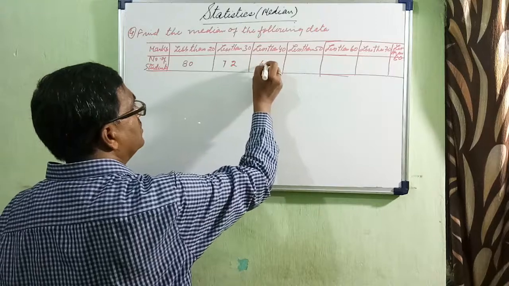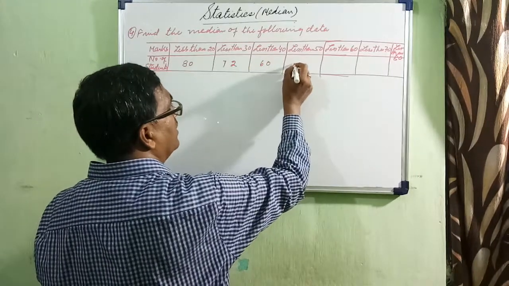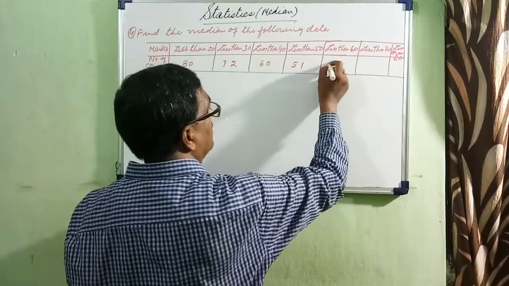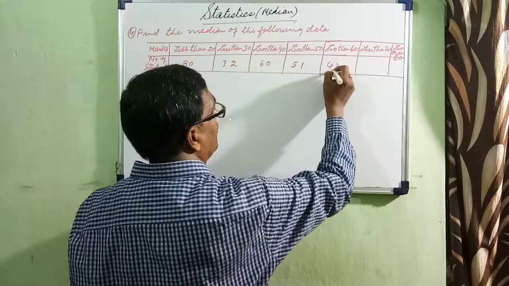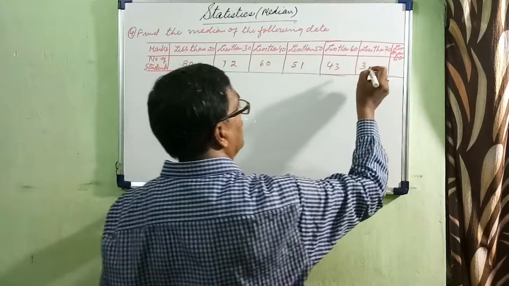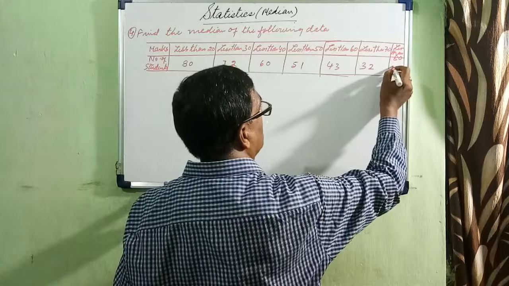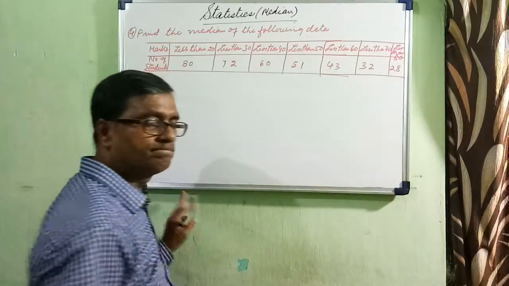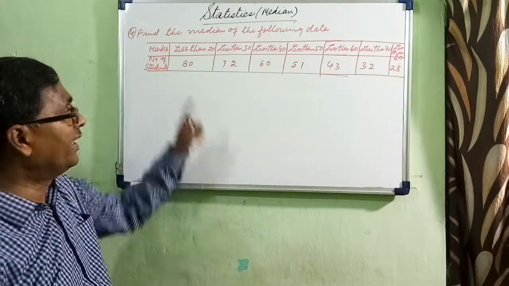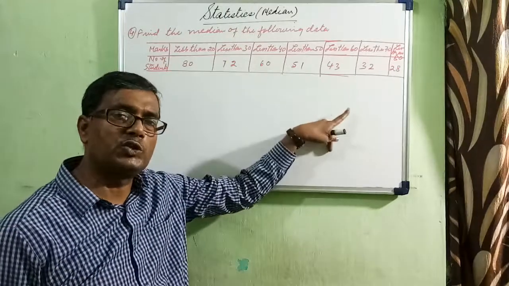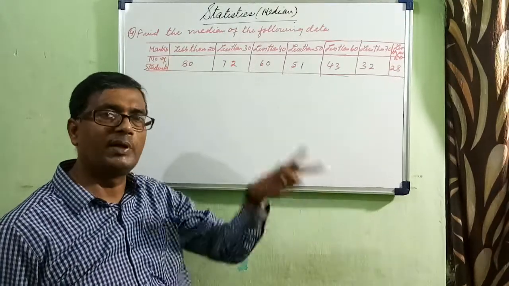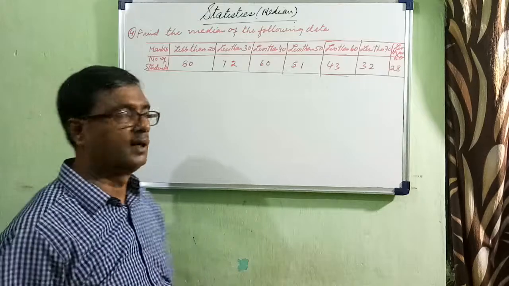72, 60, 51, 43, 32, 28. So less than series must be converted into simple frequency distribution table. How can we?